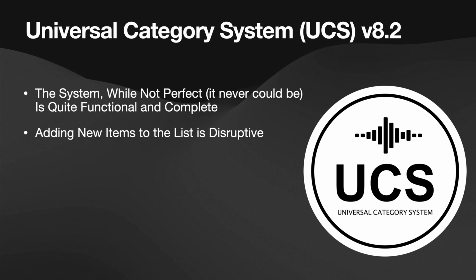I certainly recognize that making an update in general is a disruptive process to anybody who's using the system. Anytime we come up with a new version of the list, we're basically saying, here's a bunch of new categories. And that can definitely be disruptive. So I realize that now is probably the perfect time to just lock off the system and say, you know what, it's as good as we think we can make it. Even though we could potentially add categories every year, that's going to be more disruptive than helpful to people at this point. So with this update, version 8.2, I'm pretty much calling the list complete.